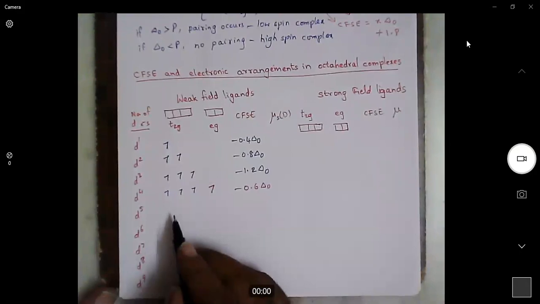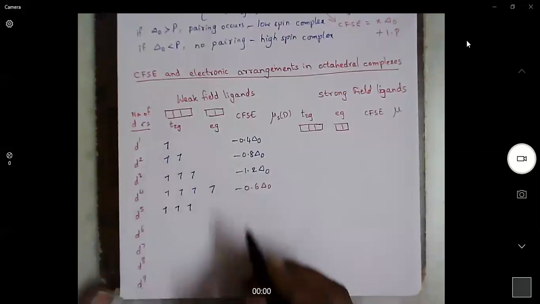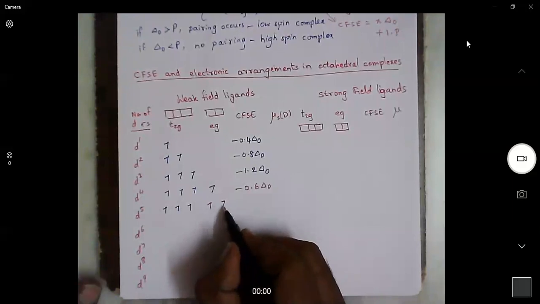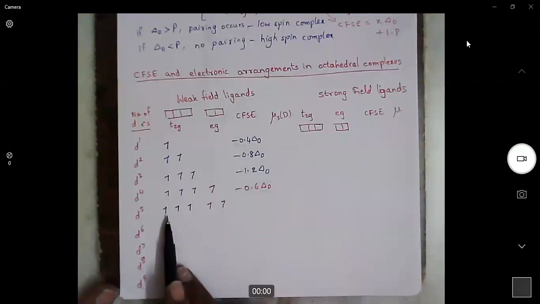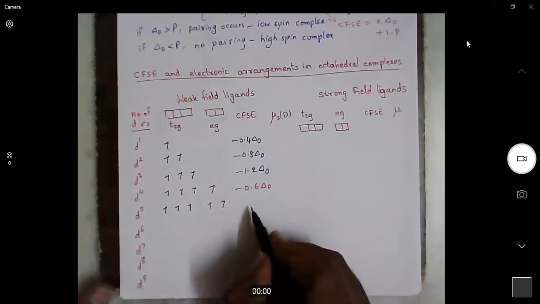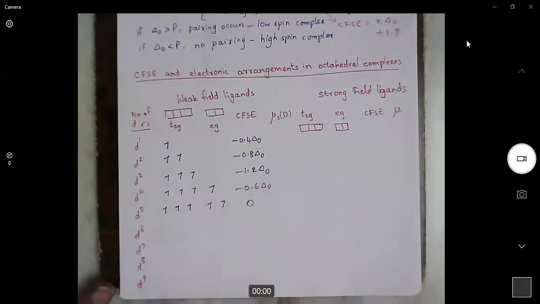Now, if it is a d5 system, then the first electron, second electron, and third electron go into T2G. The fourth electron will enter into Eg. The fifth electron will also enter into Eg. Because it is a weak field ligand, we will have a configuration of T2G3, Eg2. Now, the crystal field splitting energy will be minus 0.6 delta naught plus 0.6 delta naught, so it becomes 0. If it is a d5 configuration, then the crystal field splitting energy is 0.